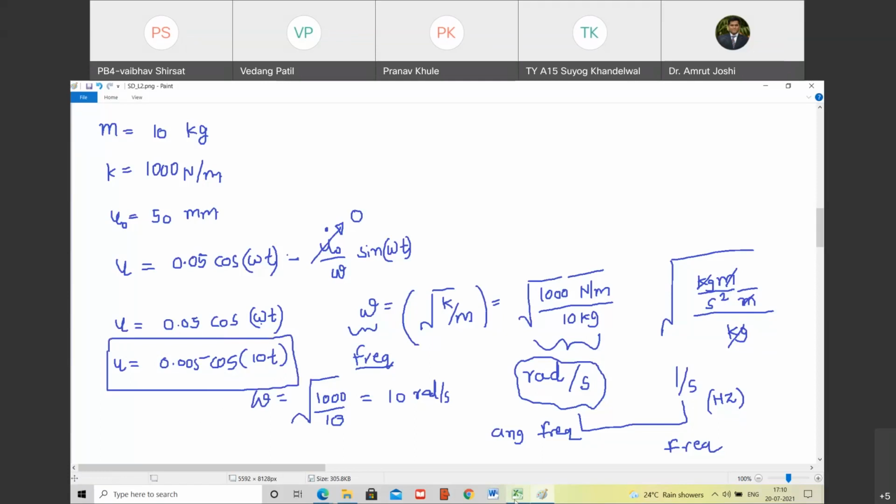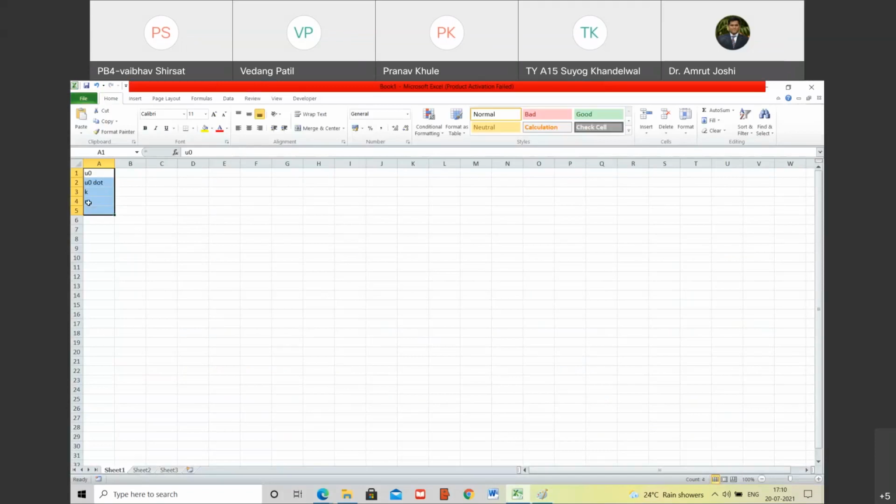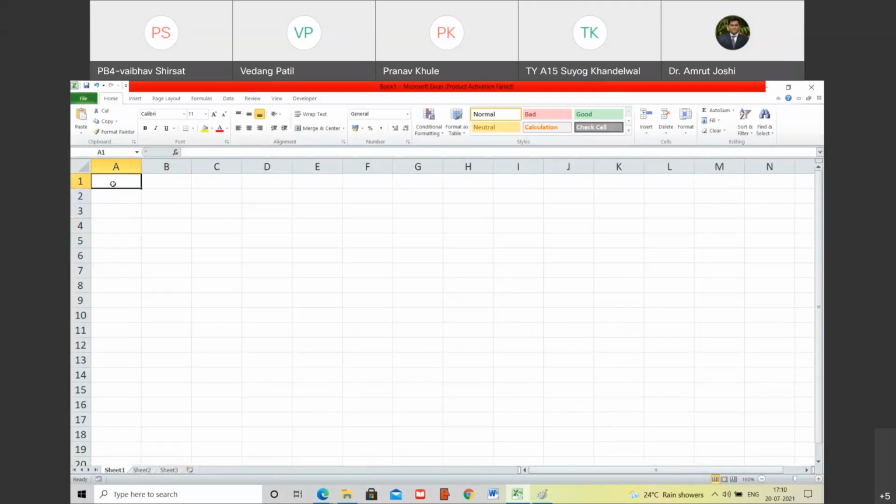Yes, sir, we can plot. So how do we plot this function? For that I have opened this Excel. Is everyone able to see my Excel? So here I am going to write down t in seconds, and here I am going to write down u of t in meters. The unit is meters. I will go on incrementing t in steps of 0.01 seconds.